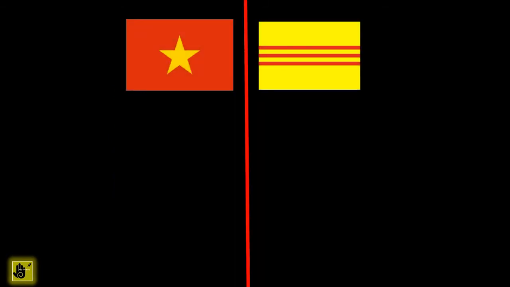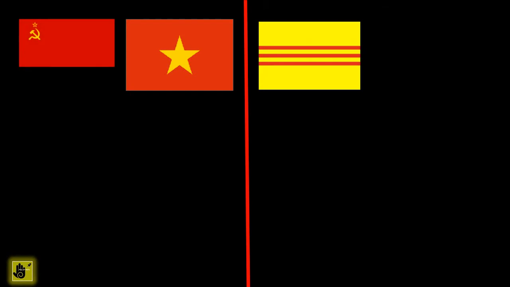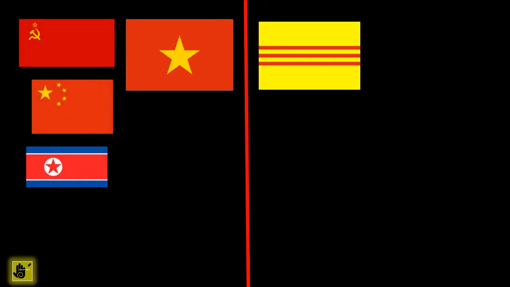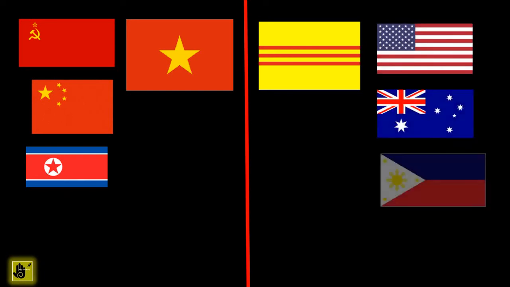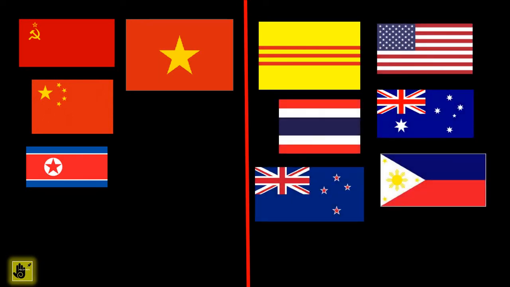North Vietnam was supported by the Soviet Union, China and North Korea, whereas the South was supported by the United States, Australia, Thailand, New Zealand and the Philippines. So, let's go back in time and understand the root cause of this conflict.